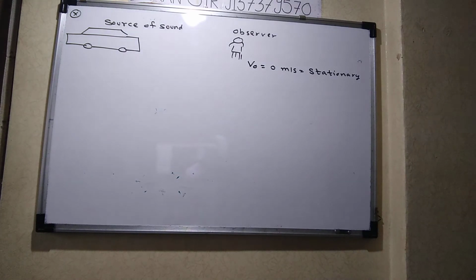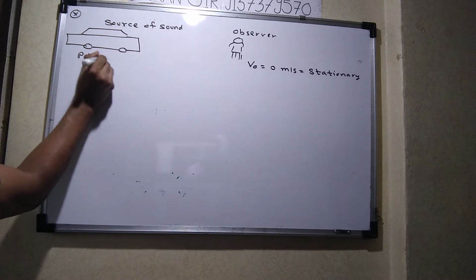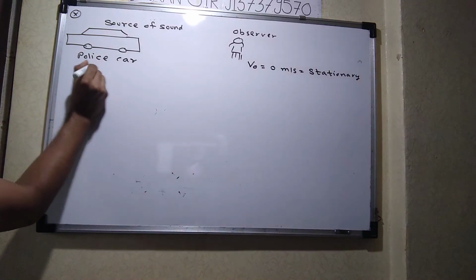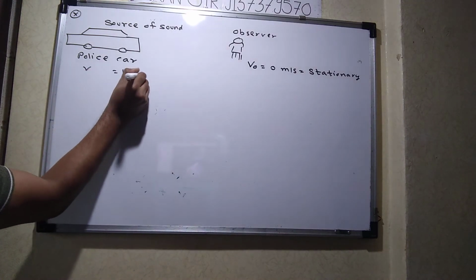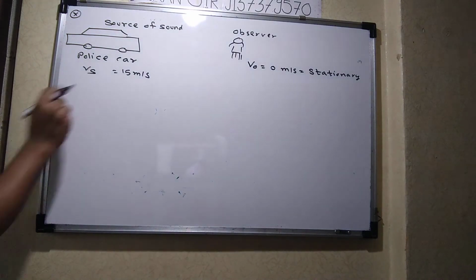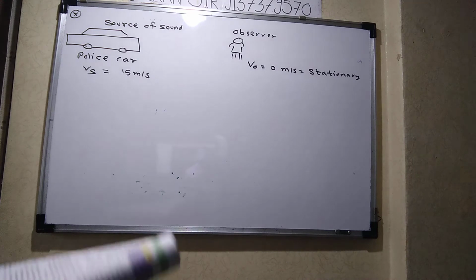And what is the source of sound? Who is the source of sound here? The police car. And what is the velocity, beta? Rodriguez, what is the velocity? 15 meters per second. So 15 meters per second is the velocity of what? Not of sound, the velocity of the source. Continue.